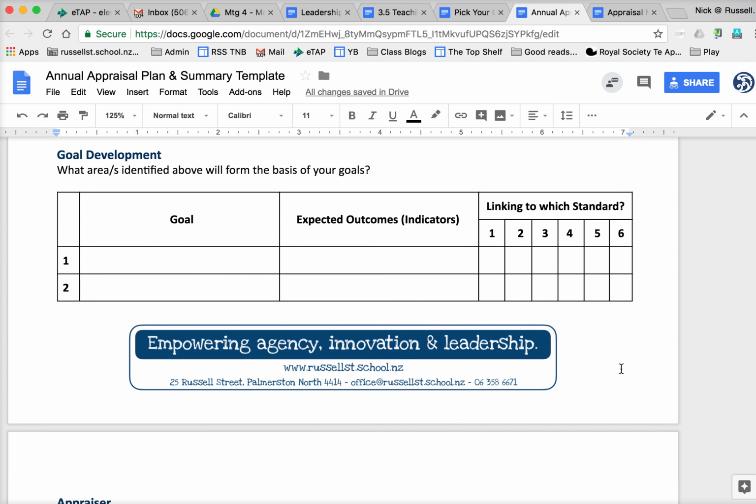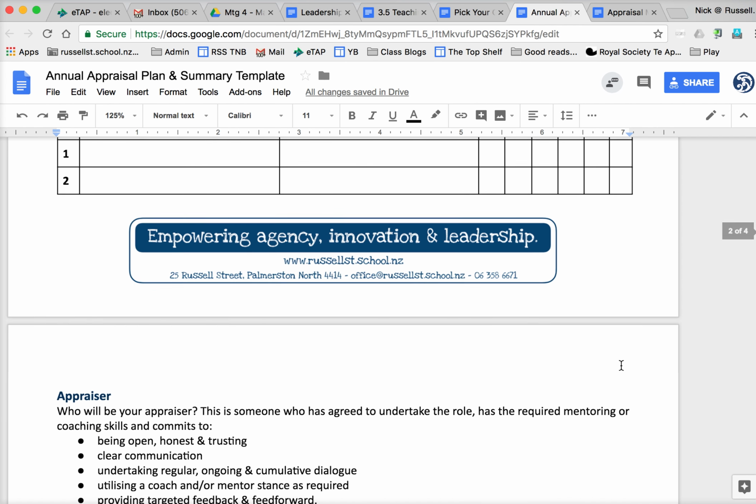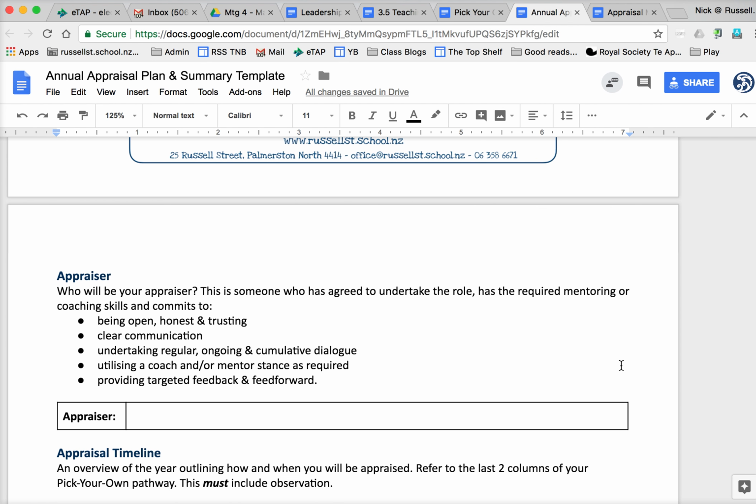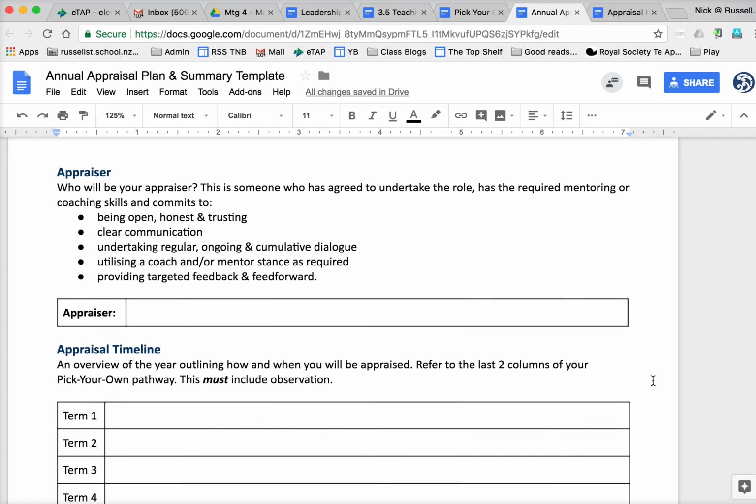And that's really important, that we're constantly linking to those standards, because the purpose of this whole appraisal document is to show how you are meeting those standards, which needs to be done every year for every standard. So developing the goals, the indicators, and making the links to the standards. Then clarifying exactly who is going to be your appraiser, and again the leadership member will talk you through who you think it should be, balanced against the kind of skills the appraiser needs to have. So that will be documented there.